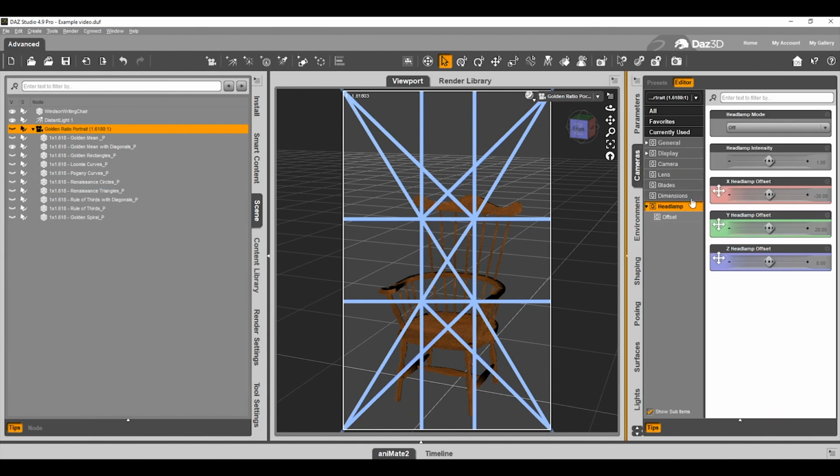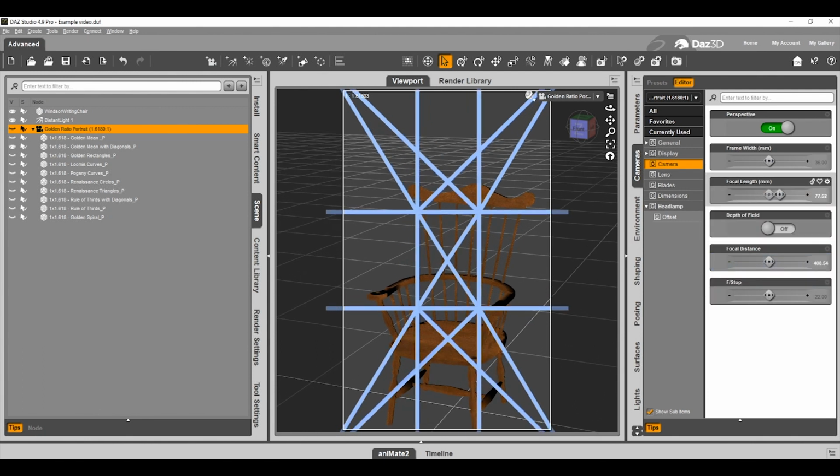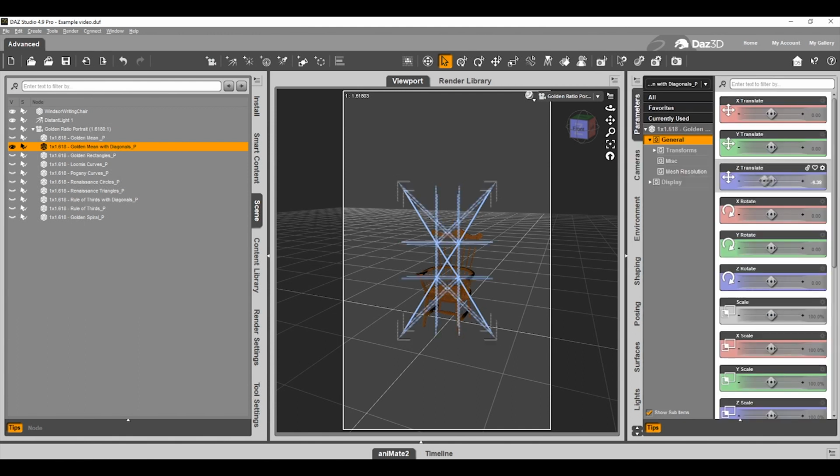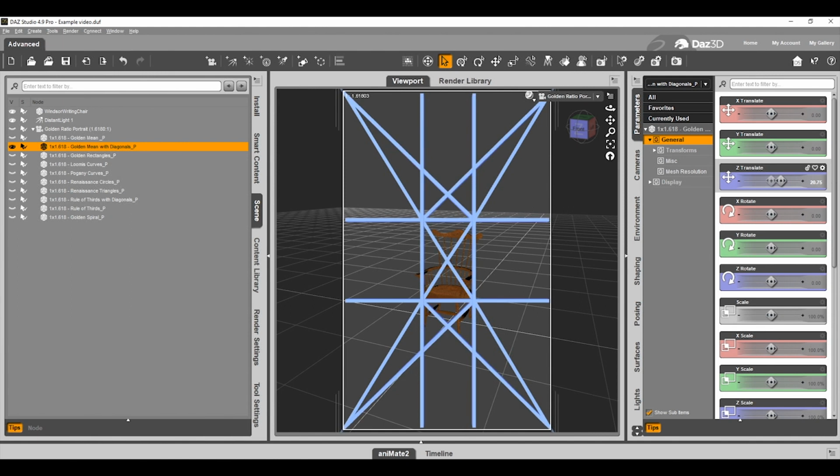When you're working with the camera, if you change the focal length of your camera, the guide will no longer be matched up to the frame. It's very easy to fix this. You just go to the parameters for that guide and Z translate it back into place.